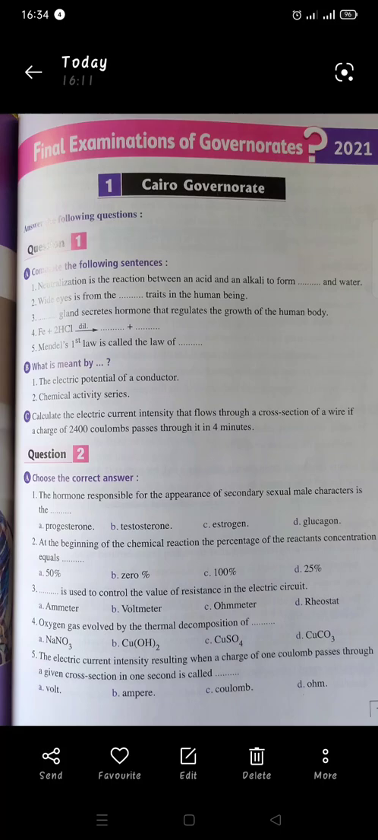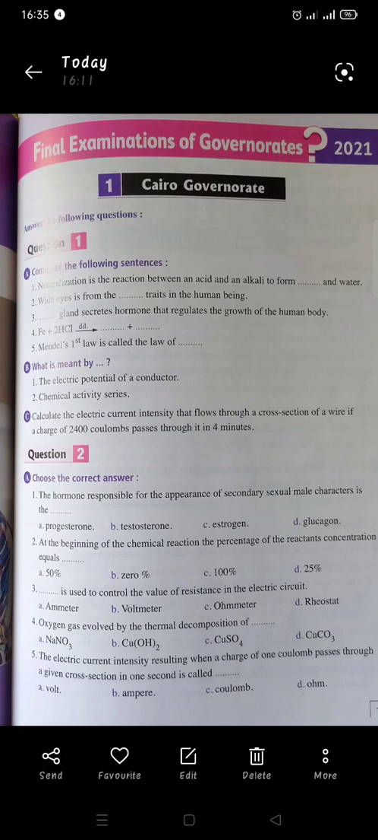3. Gland secretes hormone that regulate the growth of the human body. Which gland is responsible for regulating the growth hormone? Yes, pituitary gland. 4. If we try to react iron with diluted hydrochloric acid, what will we get? Yes, we will get FeCl2 and hydrogen gas evolved. 5. The first Mendel law is called the law of what? Yes, it was called the segregation law.